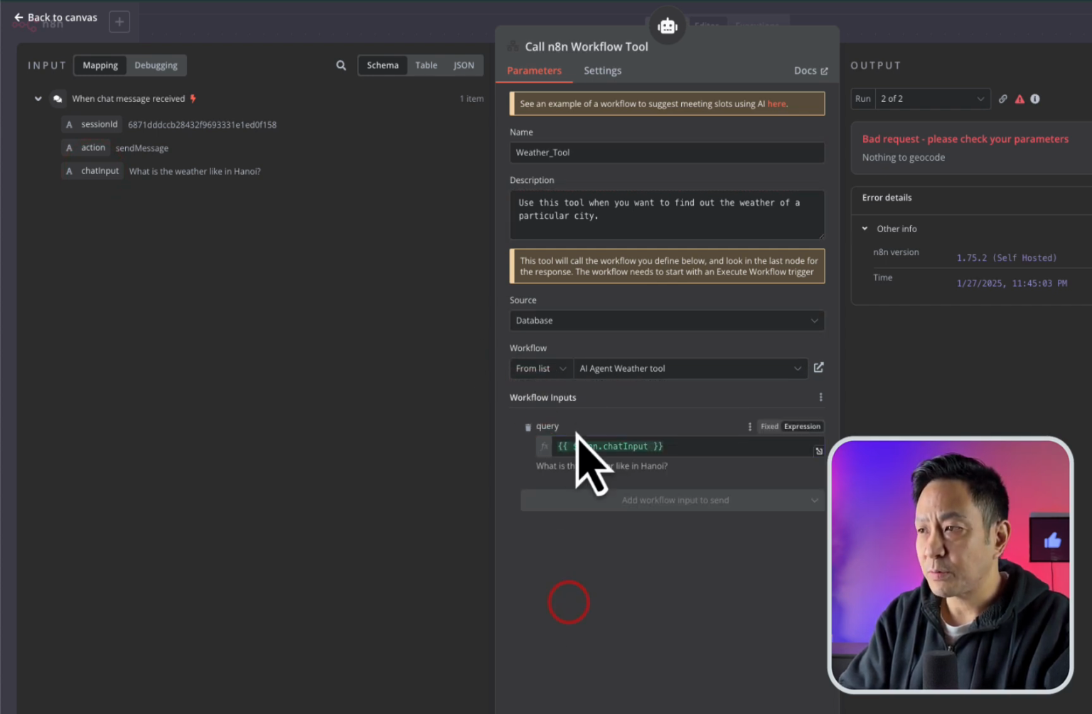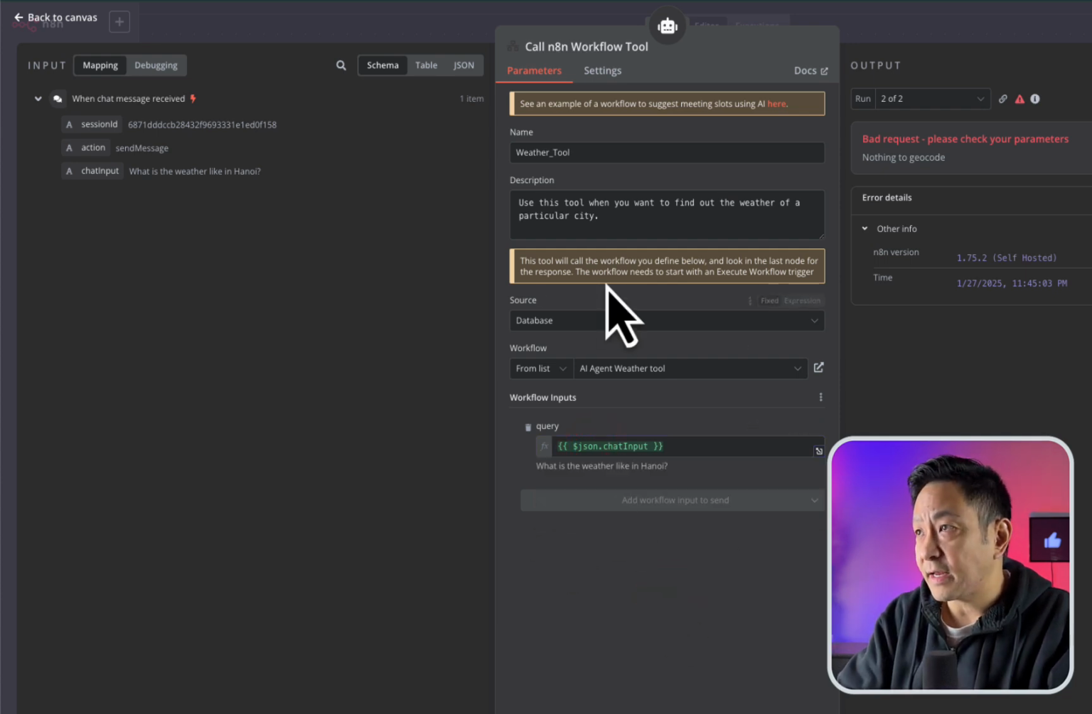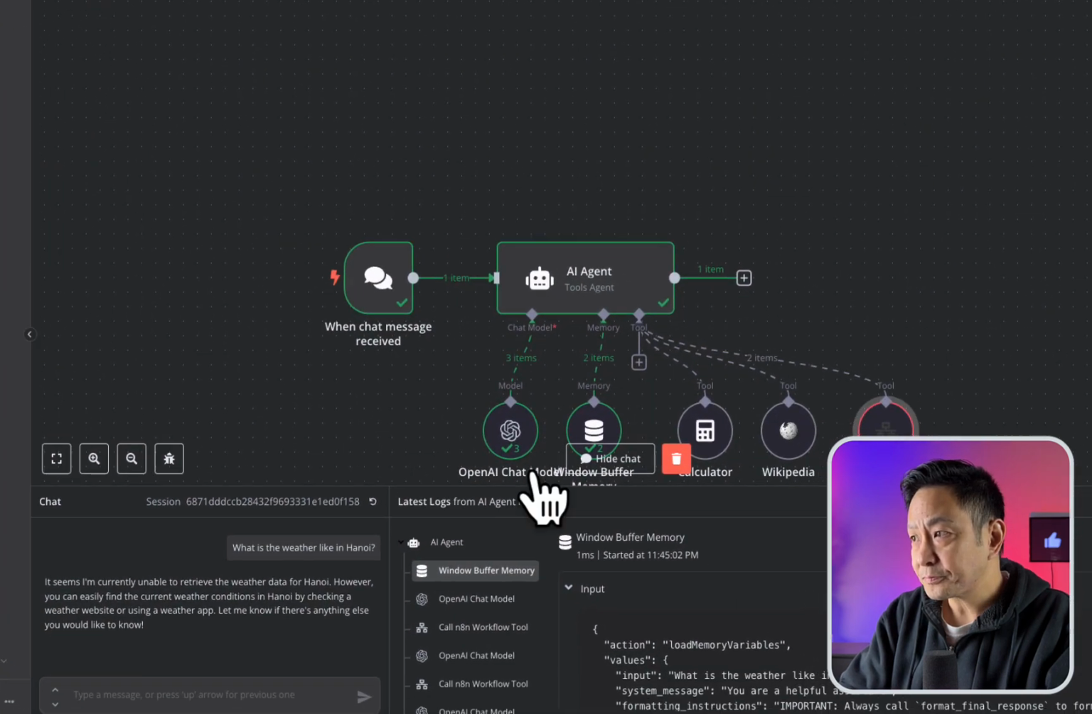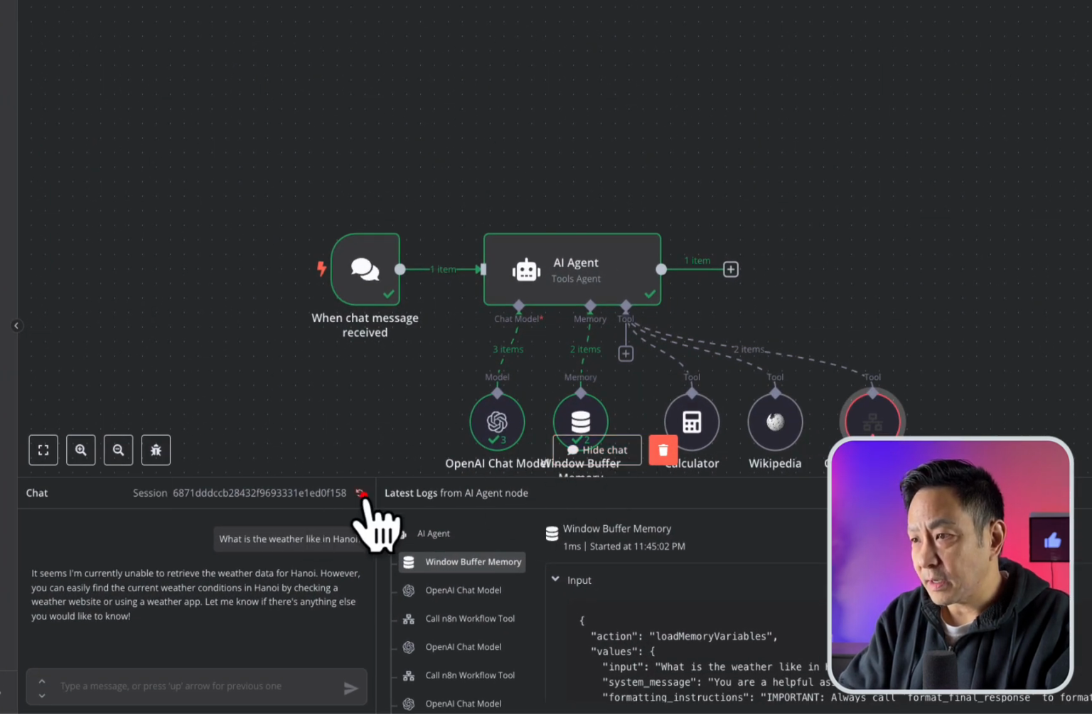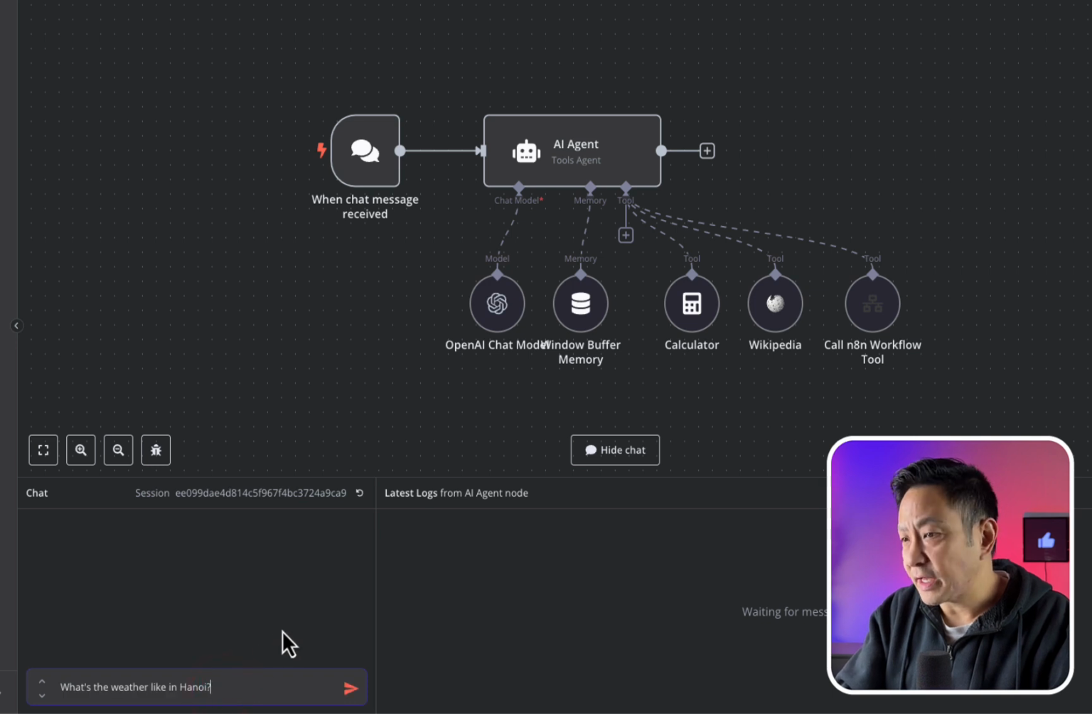So let's put that there. You can see it says, what is the weather like in Hanoi? and it's going to send that to that n8n workflow, the weather tool. So let me clear this and try it one more time. And I type in, what is the weather like in Hanoi?